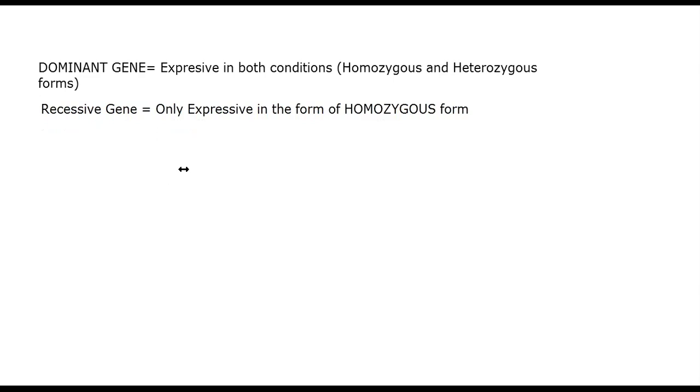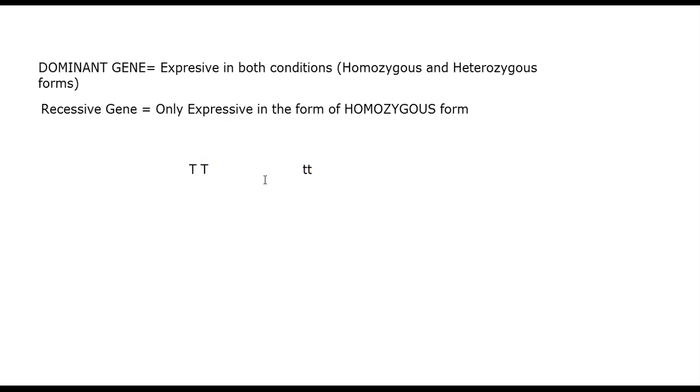Let's suppose there are two genes. Mostly the dominant genes are expressed in capital letters, like this is capital A and this is small a. Or I'm just writing here capital T and small t.